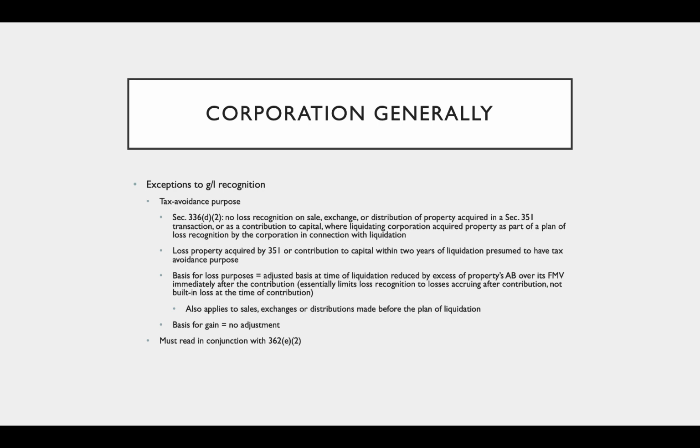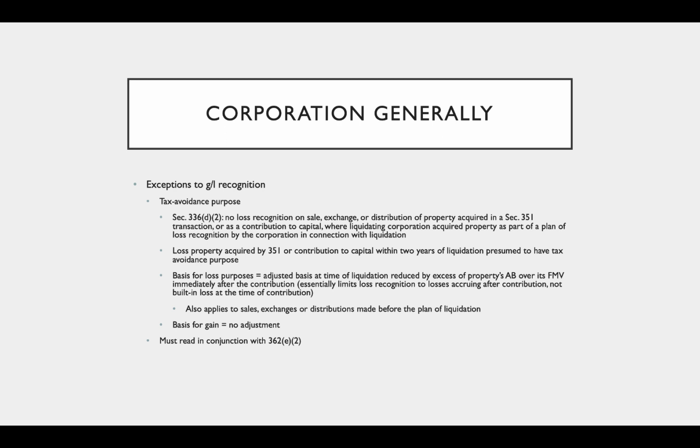Property acquired by a Section 351 transaction or contribution to capital within 2 years of liquidation is going to be presumed to have a tax avoidance purpose. So if we have this situation, we have a different basis for computing loss than for computing gain in a liquidation transaction. The basis for loss is going to be the adjusted basis at the time of liquidation reduced by the excess of the property's adjusted basis over its fair market value immediately after the contribution. And this calculation is essentially going to limit the loss recognition to a loss that accrued after contribution, not the built-in loss that existed at the time of contribution.